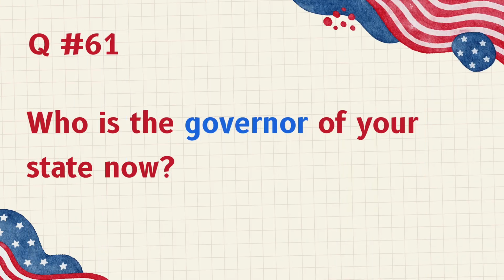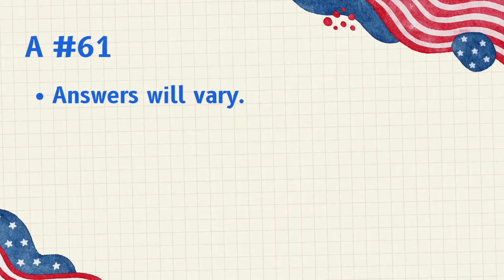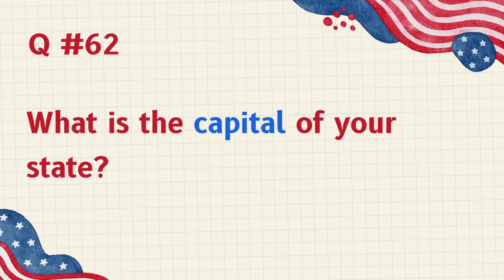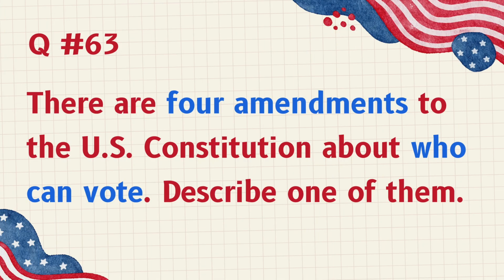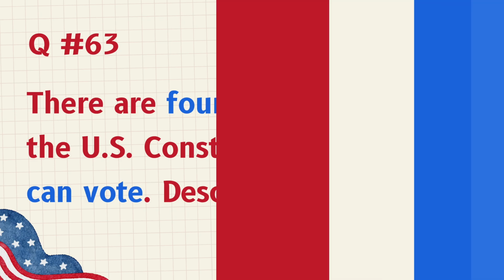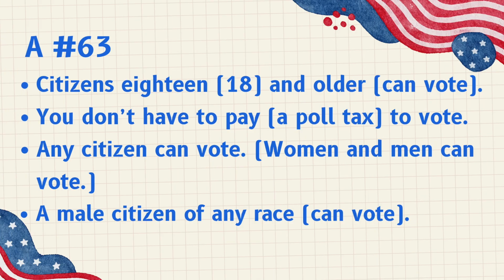Who is the governor of your state now? Answers will vary. What is the capital of your state? Answers will vary. There are 4 amendments to the U.S. Constitution about who can vote. Describe one of them. Citizens 18 and older can vote. You don't have to pay a poll tax to vote. Any citizen can vote. Women and men can vote. A male citizen of any race can vote.